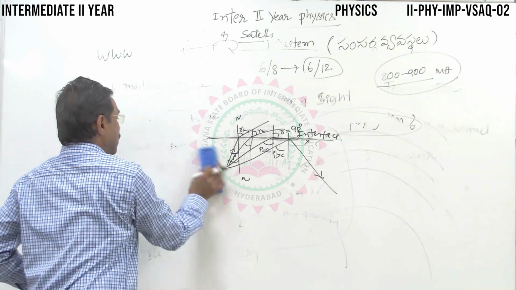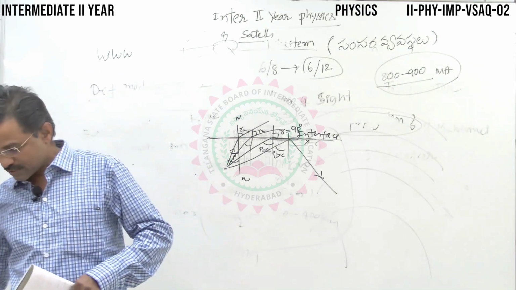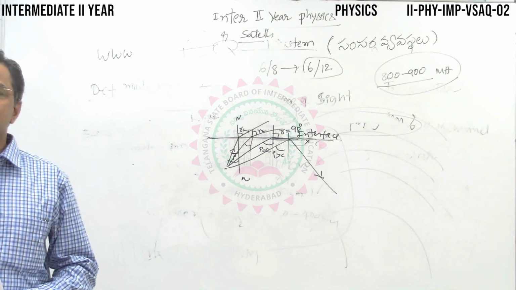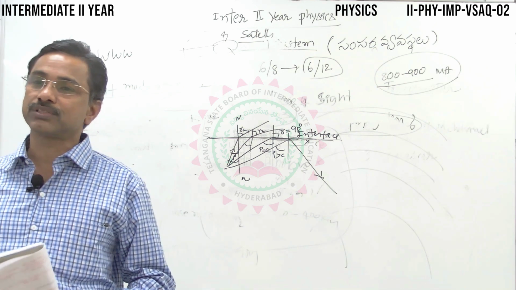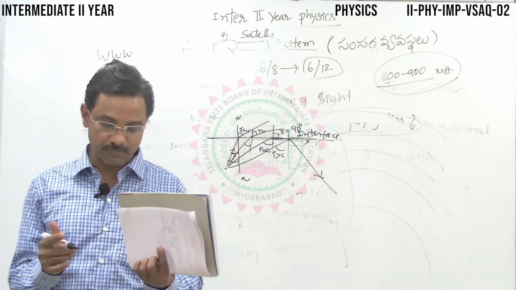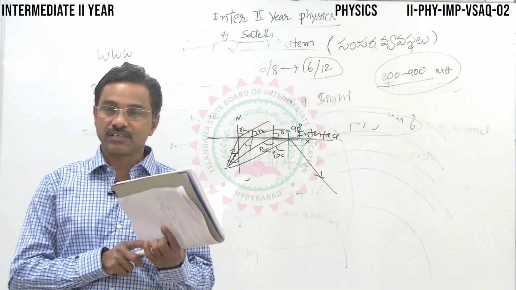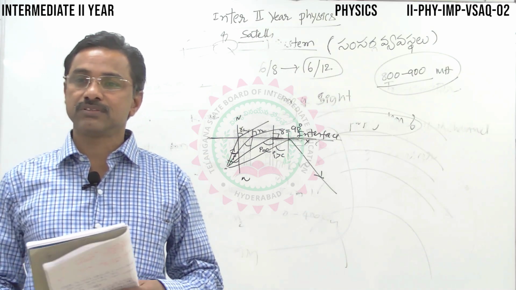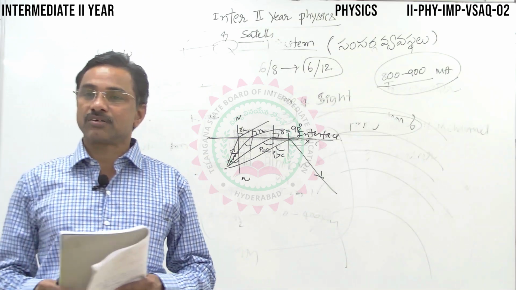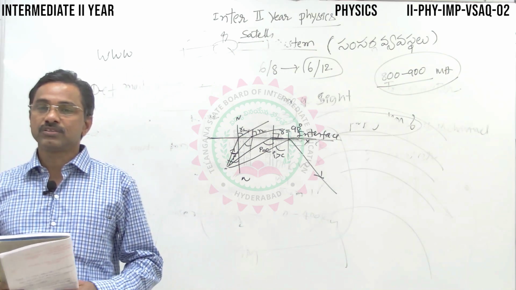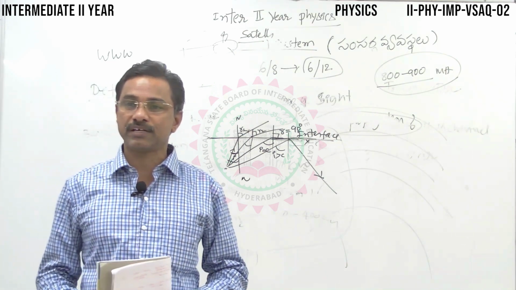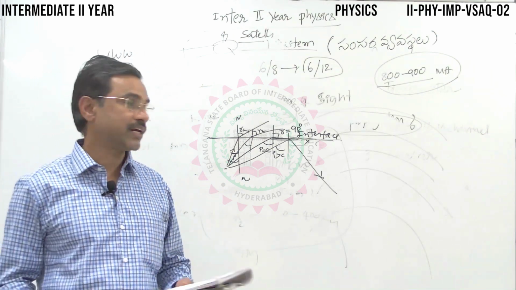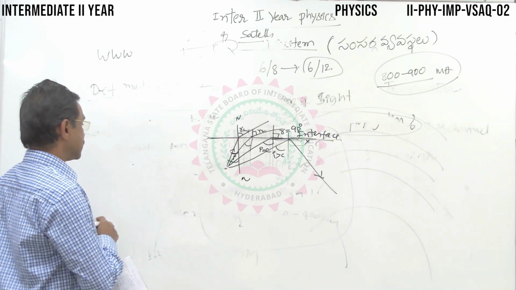After that, what is Snell's law? What is refractive index, a prism, dispersion, and all those things you might have studied, just to recollect all the topics in a nutshell. Refraction and total internal reflection are very important as far as the IPE examination is concerned. Then Snell's law, refractive index, and dispersion: the splitting of white light into its constituent colors, VIBGYOR colors, is called dispersion.